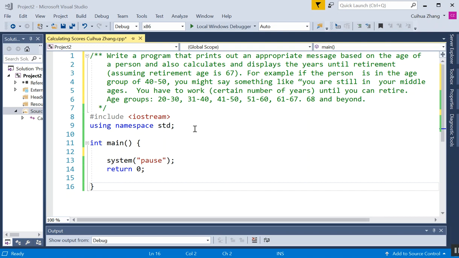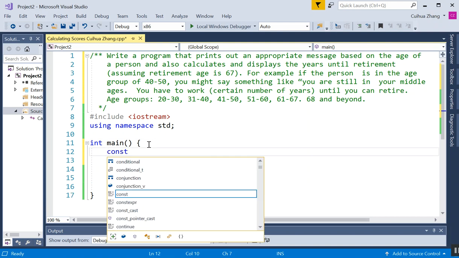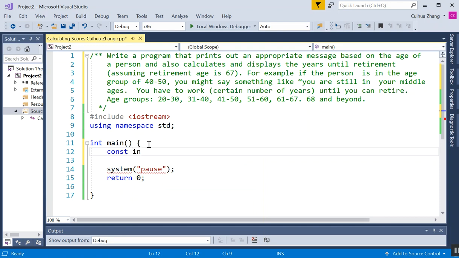This program is about if, else if statements, multi-branch. It's also about block statements. And I also want to use a constant. So let's declare a constant, the retirement age. Const, and it's an int. And for a constant variable, you always use uppercase. So RETIREMENT_AGE.